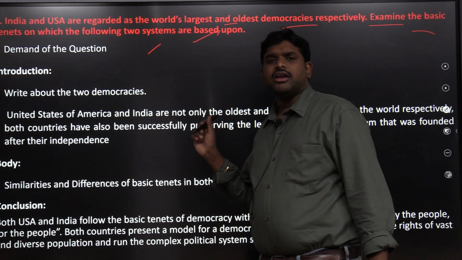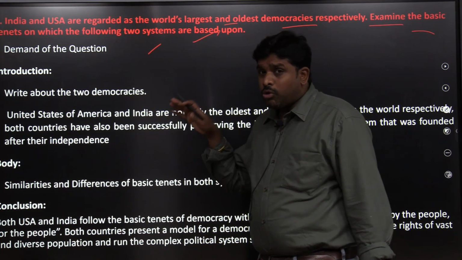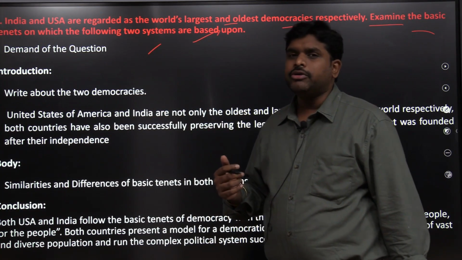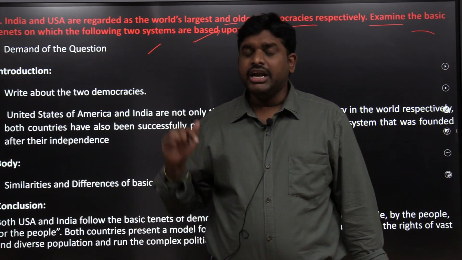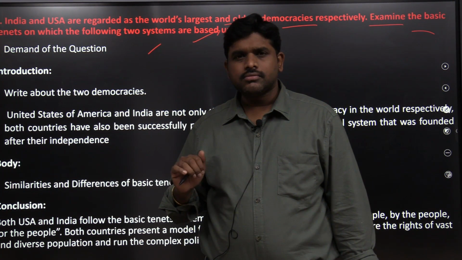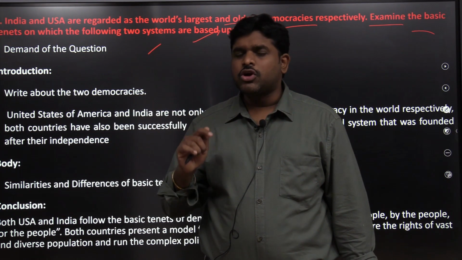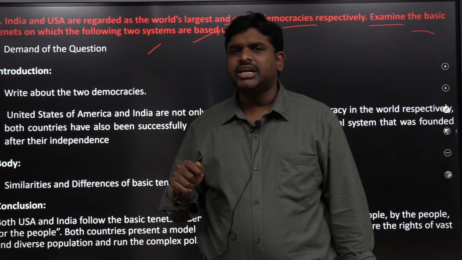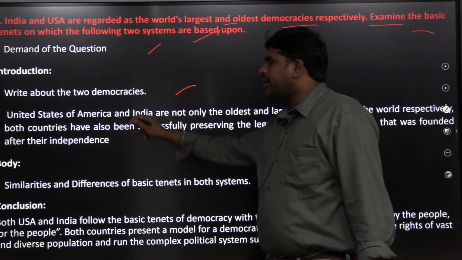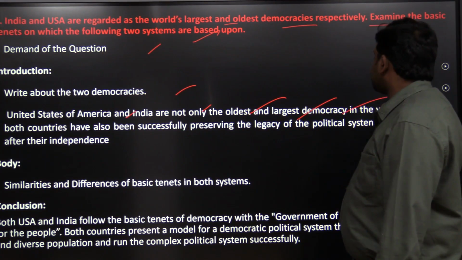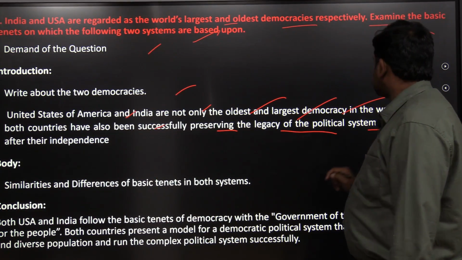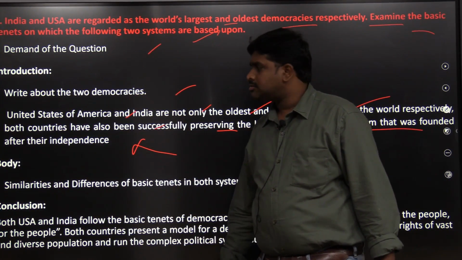For example, India is not fully federal, while the USA is 100% federal. So what are the features of India, and what are the features of the USA? Coming to India: independent judiciary, independent audit mechanism, all India services, Schedule 7 of the Constitution, and a proper division of powers between the Centre and the states. The United States and India are not only the oldest and the largest democracy in the world, both countries have also been successfully preserving the legacy of the political system founded after their independence.